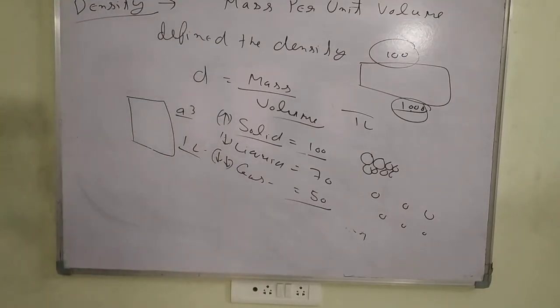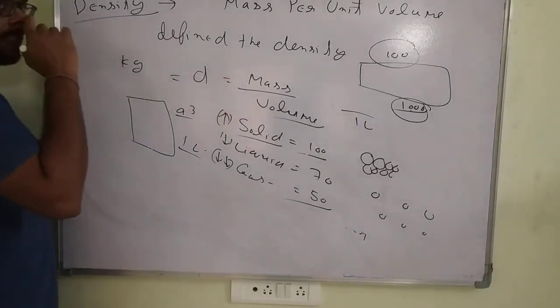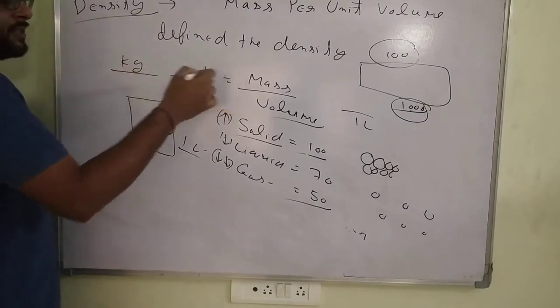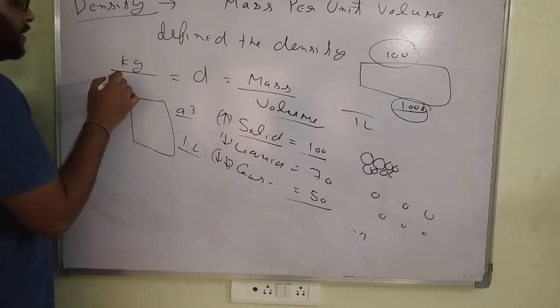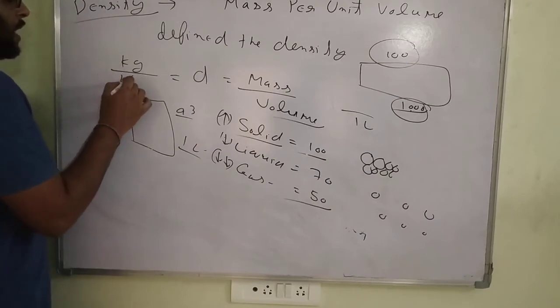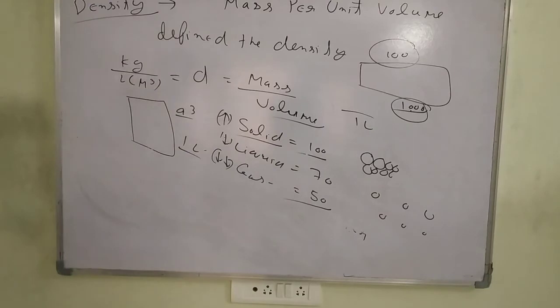Just pause the video and write down these points. Generally, mass is always considered in kg, and I will explain the reason for kg. Volume is considered in liters, and sometimes in cubic meters. Just note down this point. Okay students, the density is already explained: mass per unit volume.